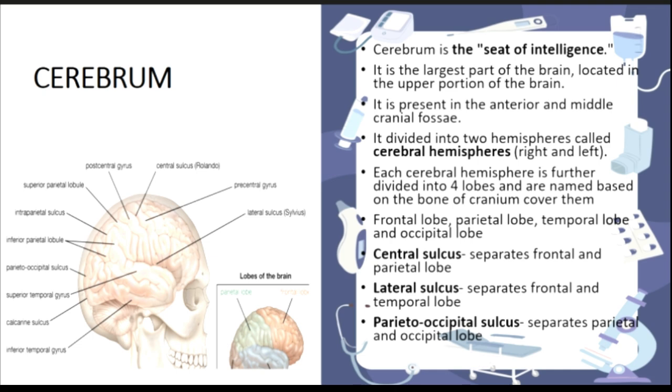So this is the main and important thing you should remember. So we can just remember it by this lateral sulcus. Lateral means just sideways, or just present at the side of some horizontal line. Lateral is the way we used to say it, right? So just remember what is present in the lateral of your skull, that is the temporal lobe, right? So that is what the lateral sulcus is. And then is the parietal-occipital lobe sulcus. So in the name itself you can find out, right, that it is between the parietal and occipital.